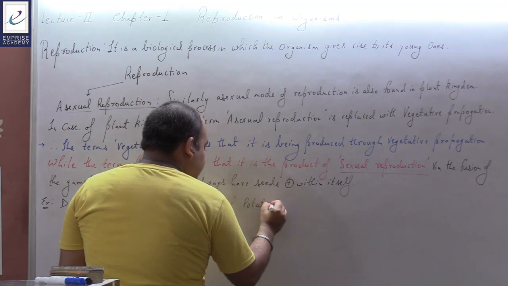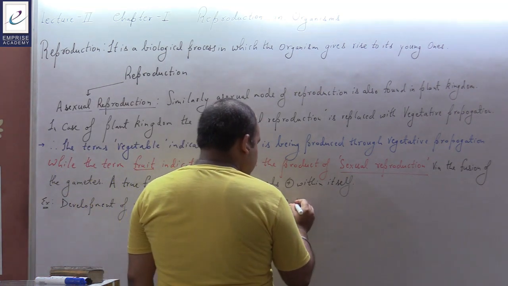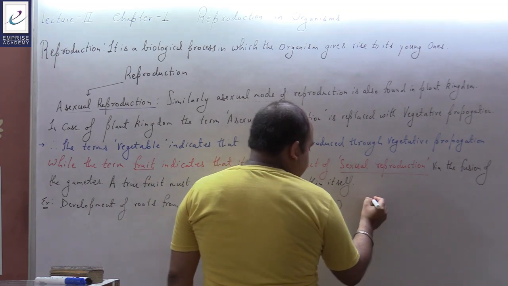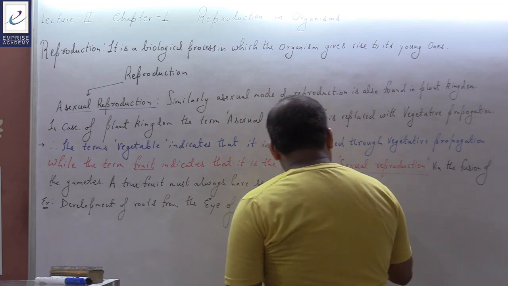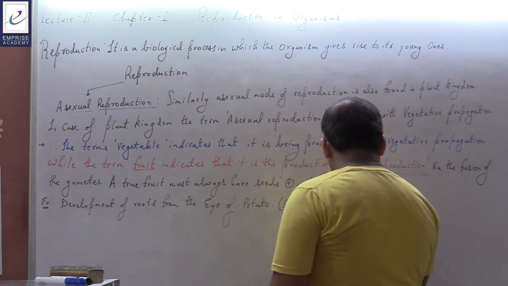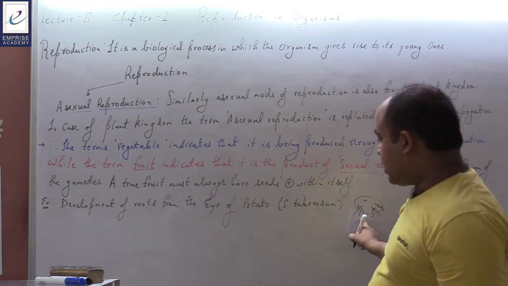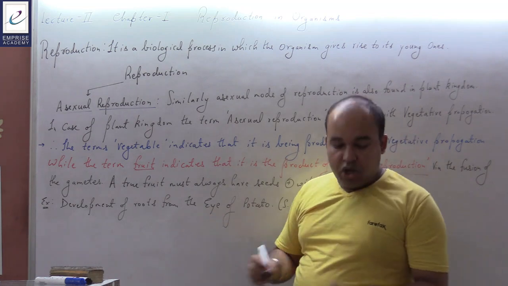You would have seen a potato, Solanum tuberosum, from which certain eye-like structures project, and from here the roots could come out. This is referred to as formation of eye in the case of potato.